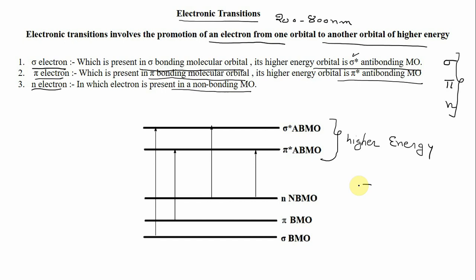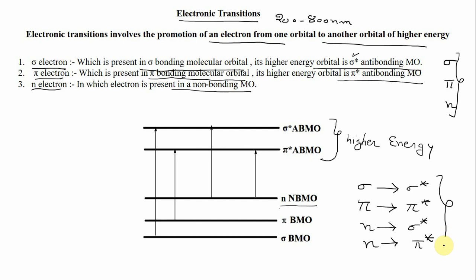So these are the different transitions that are possible. These four transitions are normally possible in any organic compound: sigma to sigma star, pi to pi star, n to sigma star, and n to pi star. Now we will discuss each transition in detail one by one.